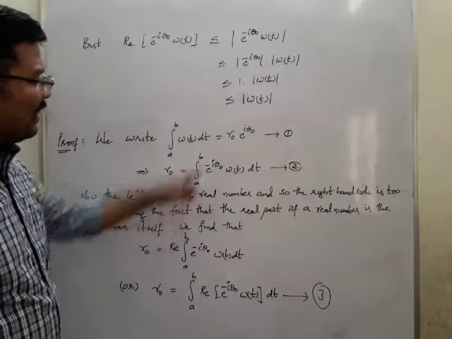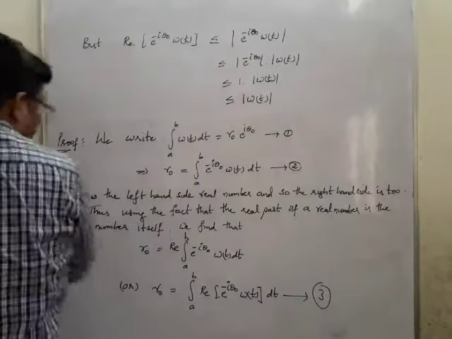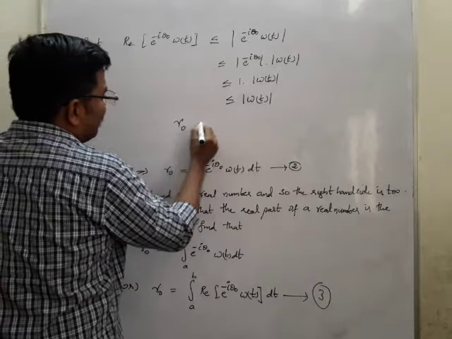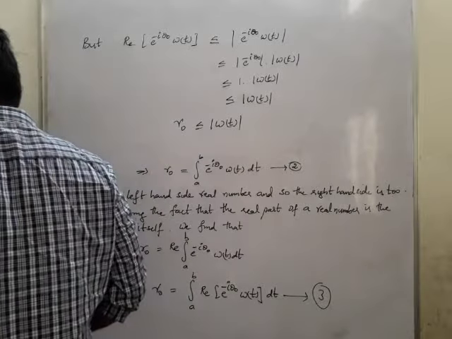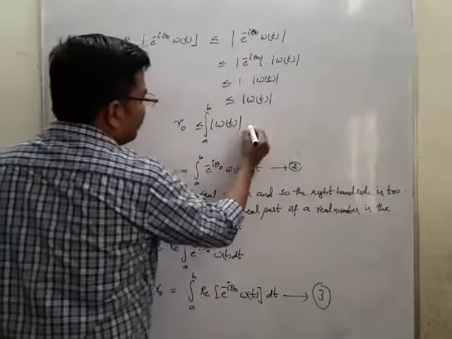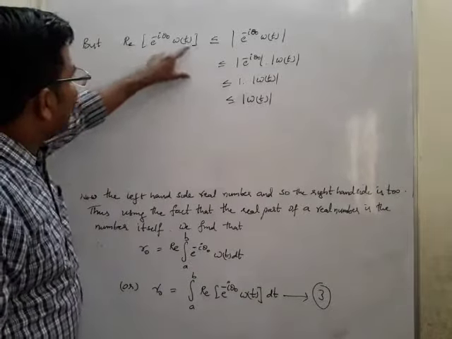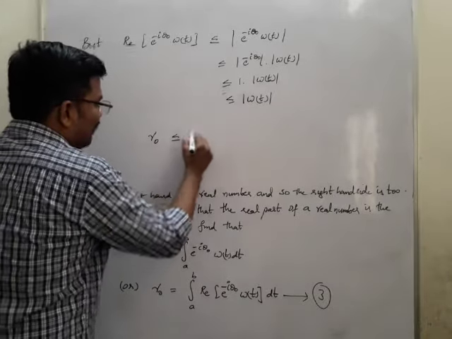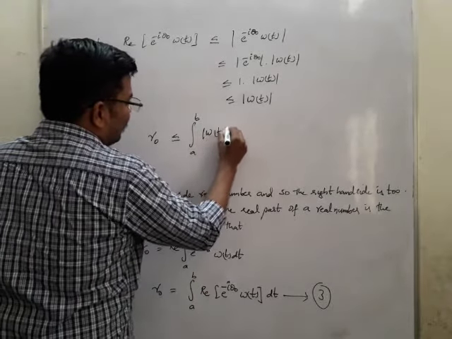So r naught is less than or equal to the integral a to b of mod w of t dt.